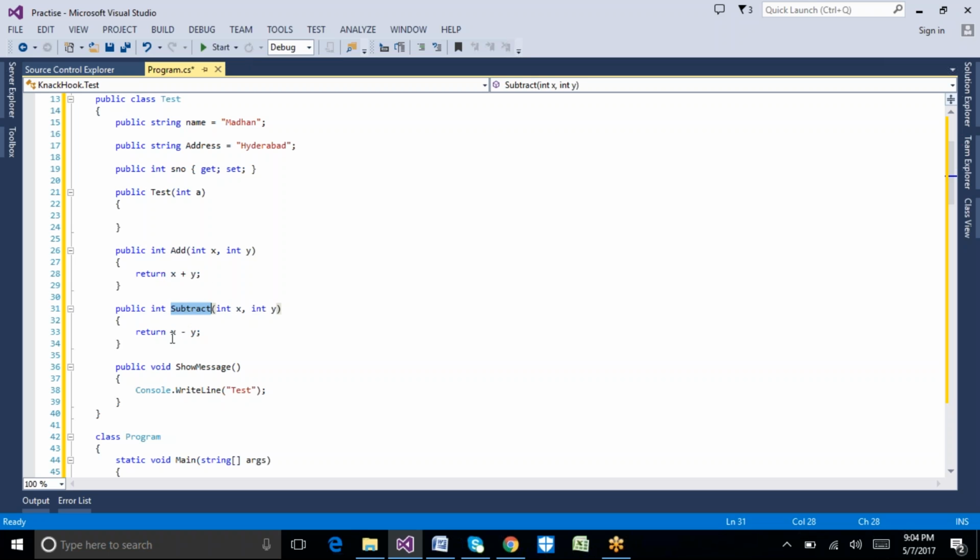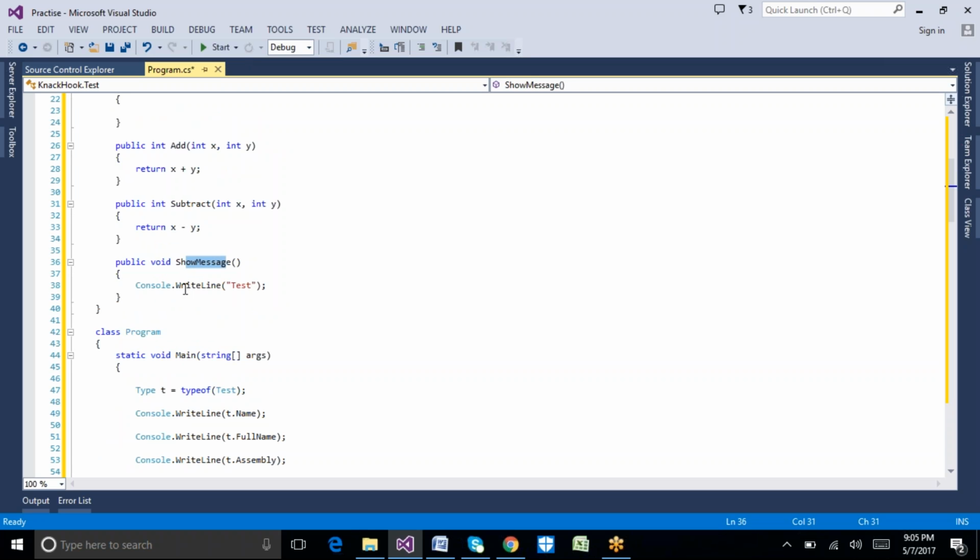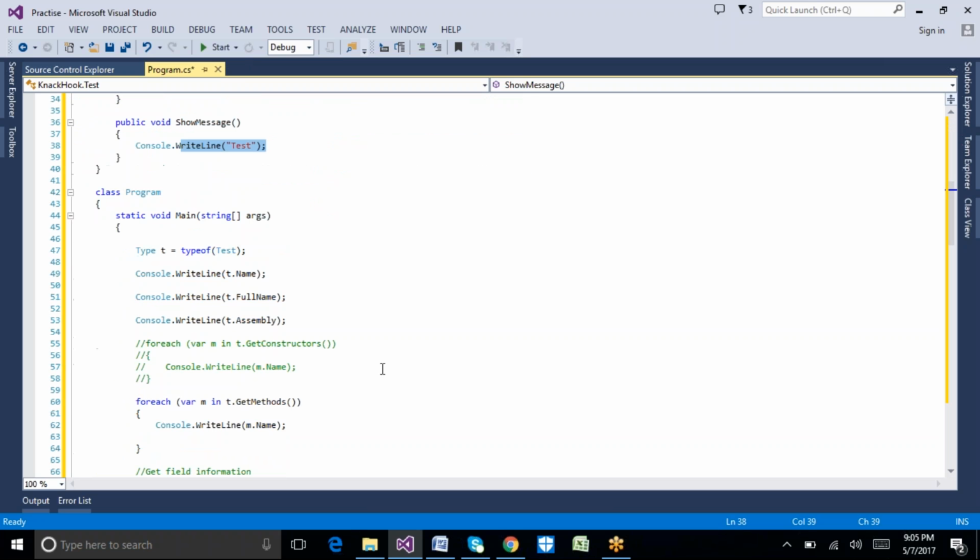It has one subtract method which gives the difference of the numbers, and it has one method which just prints the output to the console. So this is my class here. Now let's see how we can work with reflection here.